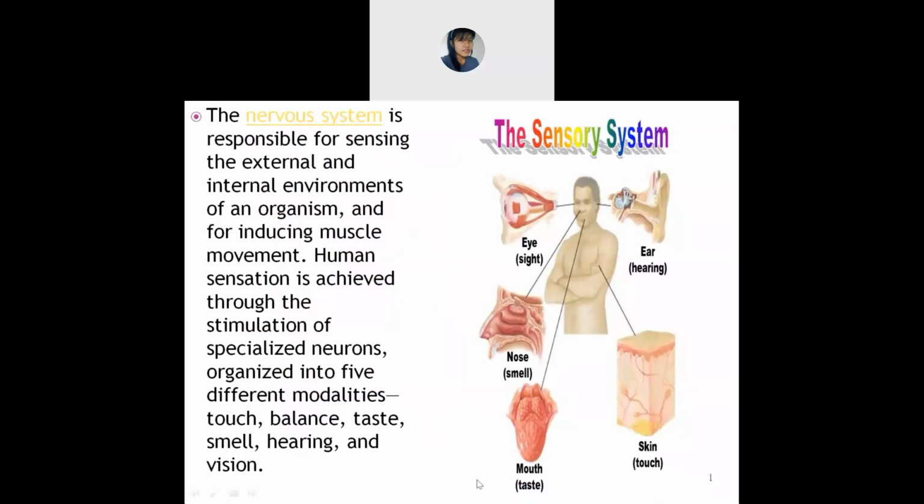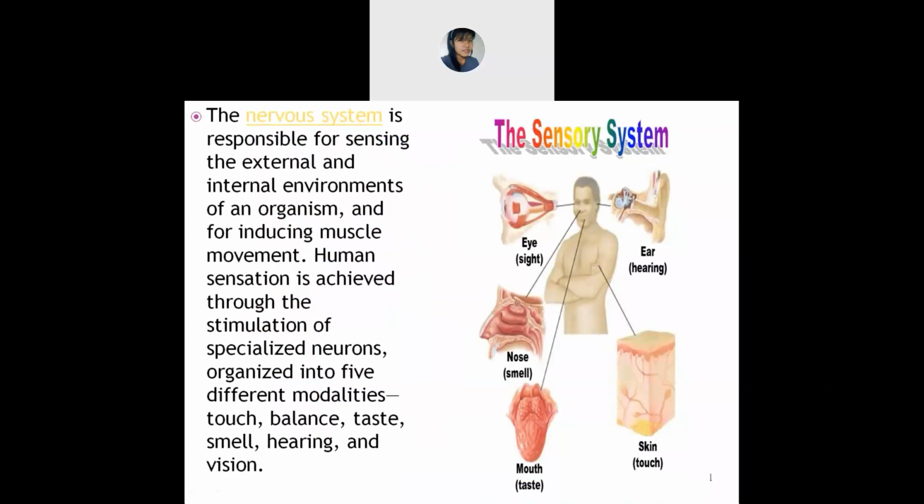The sensory system is mostly dealing with the nervous system. We have already discussed the nervous system in the previous class. The nervous system is mainly responsible for this, and with its help, we can sense the things occurring inside as well as outside the environment.